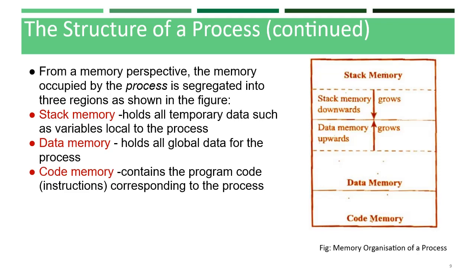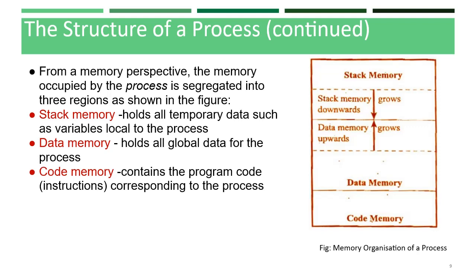The code memory contains the program code, that is, instructions corresponding to the process. On loading a process into the main memory, a specific area of memory is allocated for the process. The stack memory usually starts at the highest memory address from the memory area allocated for the process.